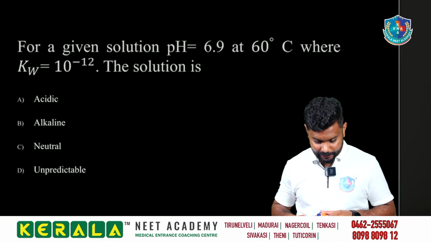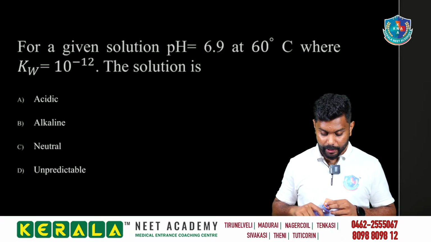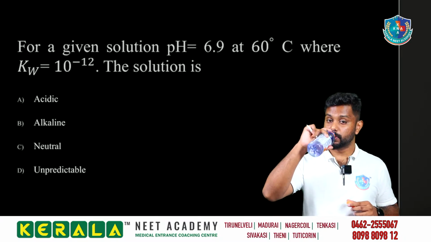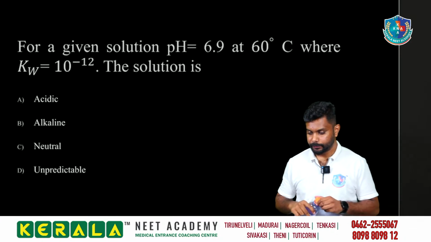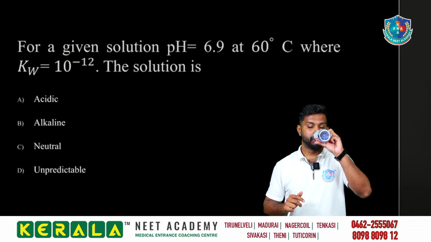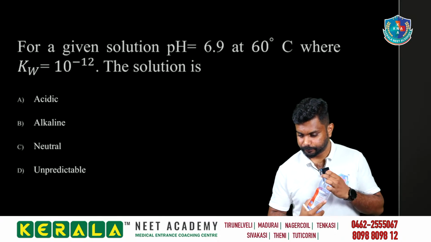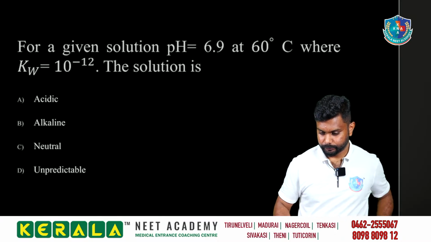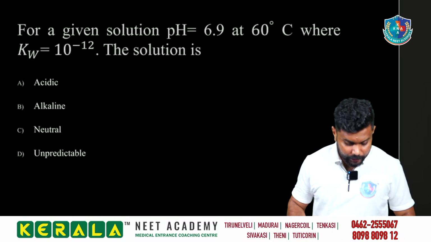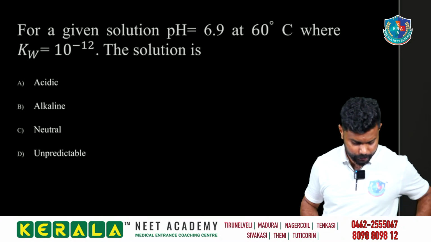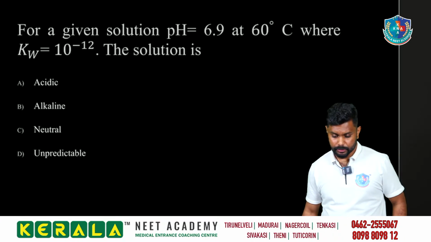Just tell me what is the answer for this. For a given solution, pH is equal to 6.9 at 60 degrees Celsius, where Kw is equal to 10 to the power minus 12. The solution is, come on. This question develops the concept, it's a good question. It's a very good question, I like it very much.